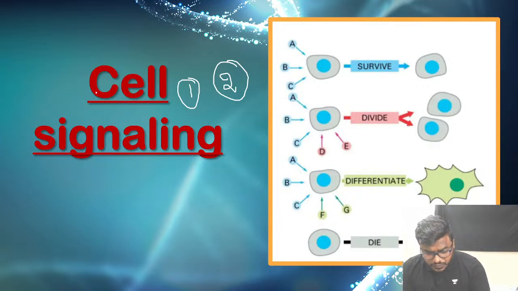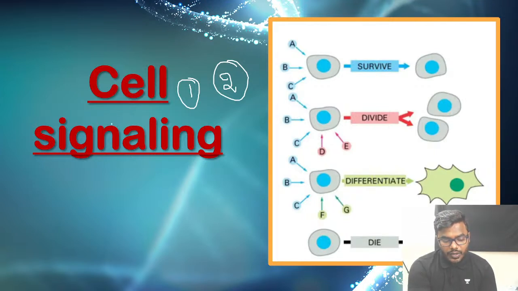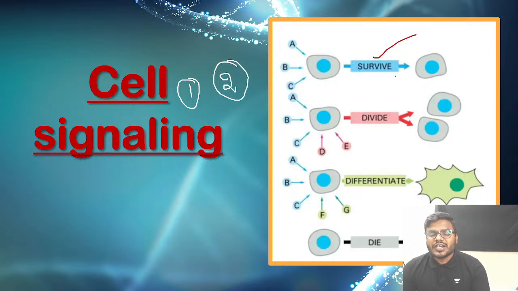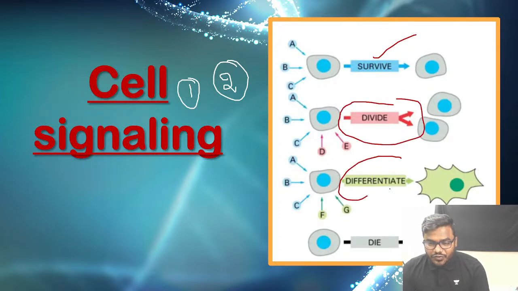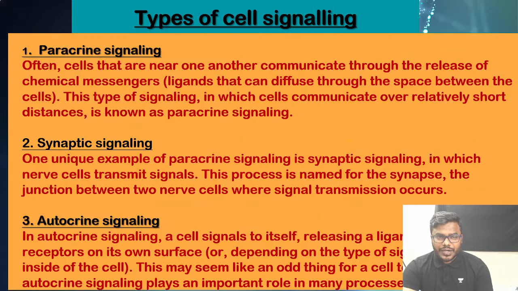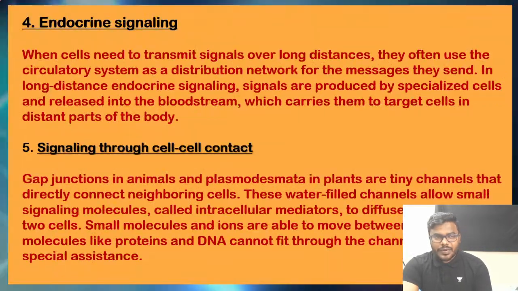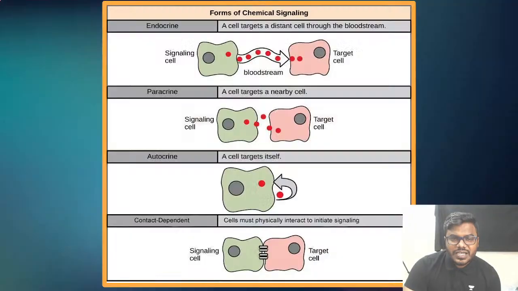That's the question. Cell signaling is most important because friends, for every function performed by the cell, signaling is utmost important, as we know very well. You take an example, if the cell wants to survive, if it wants to perform any functions, even if it wants to divide, differentiate, and friends, even if the cell wants to die, that is the apoptosis or the programmed cell death. For every single process, cell signaling is very important. And what are the types of cell signaling? There are many types of cell signaling.